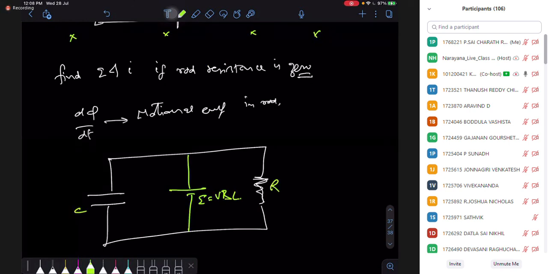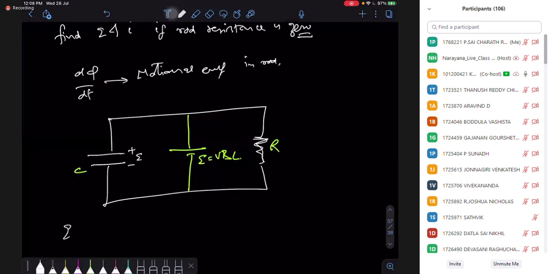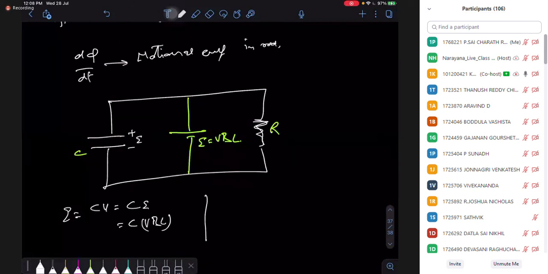Now the same problem you can do quite easily. There is a battery. If we consider the capacitor, across the capacitor we have a positive terminal and a negative terminal. This is my battery. So what is the charge on the capacitor? The charge is CV, so it's going to be CE. And what is the EMF? VBL. So very easily we can get the charge.